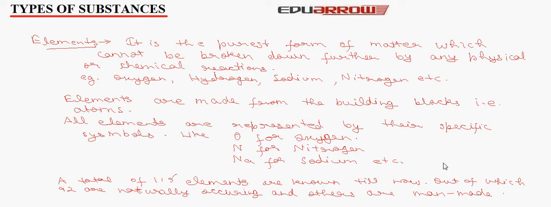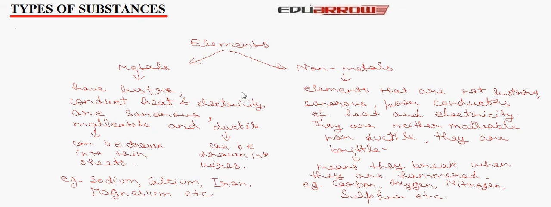Elements consist of metals and non-metals. Metals have luster, conduct heat and electricity, are sonorous, malleable and ductile. Malleable means that they can be drawn into thin sheets, and ductile means that they can be drawn into thin wires. Example: sodium, calcium, iron, magnesium, etc.